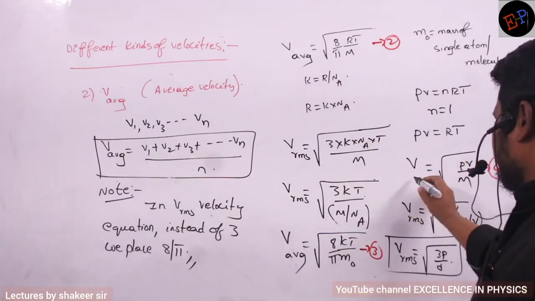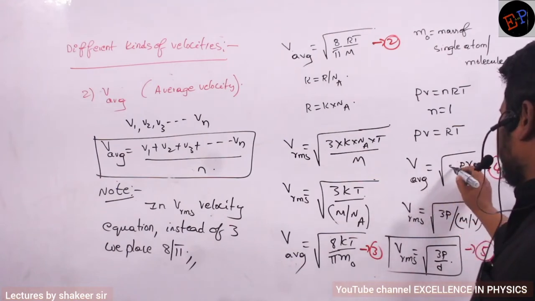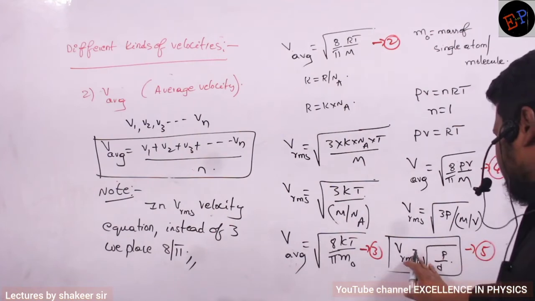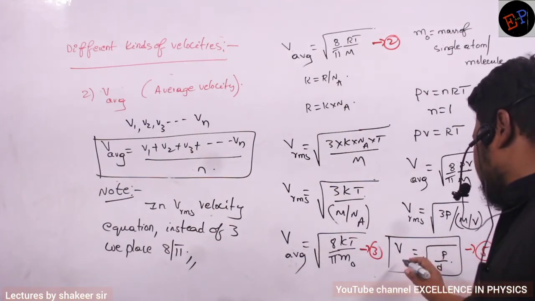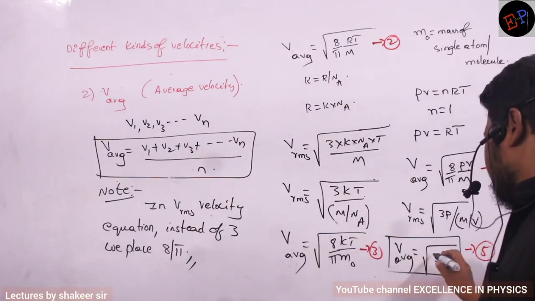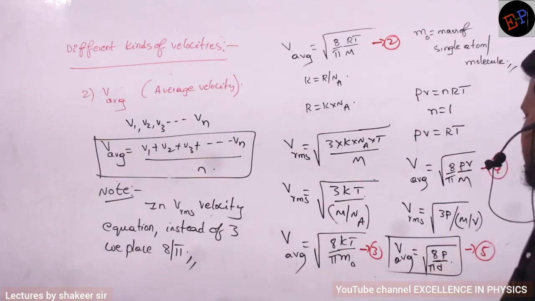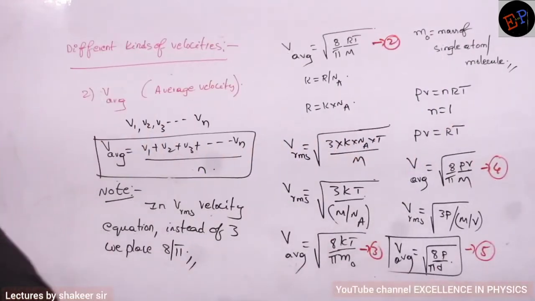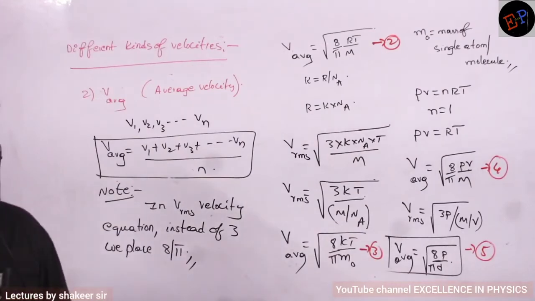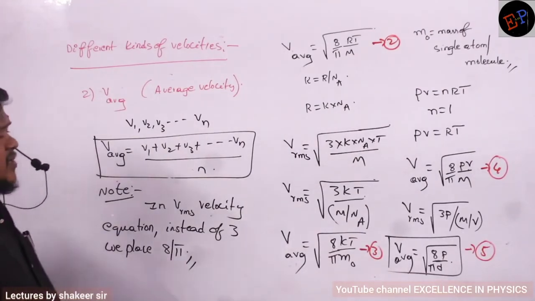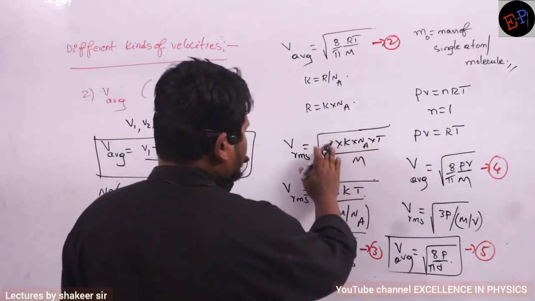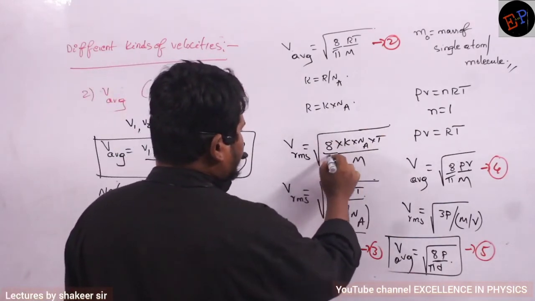Here also instead of 3, I will substitute 8 by pi. Here also instead of 3, I will write 8 by pi. That's it. So these are my equations for average velocity. This is how you can remember. Just wherever you find 3, substitute 8 by pi. So here also 8 by pi.